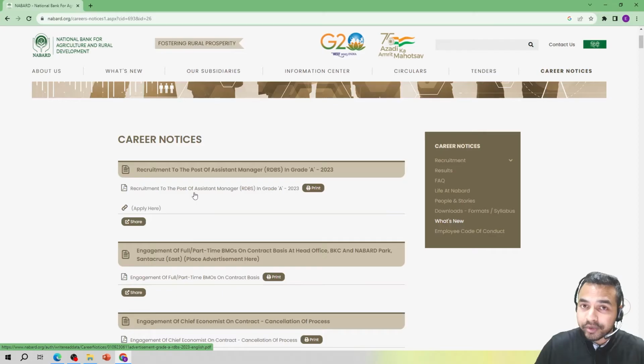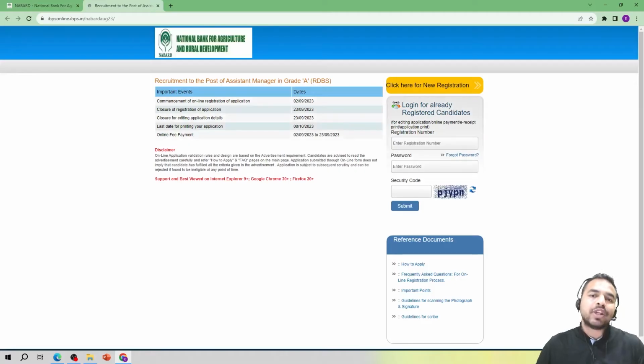So my dear friends, here you can see that there is a link. If you have not read the notification till now, you can just download the official notification of the NABARD Grade A Officer exam from this particular link. But now here I am not opening it. I am just directly moving on to the main important thing, that is applying for this particular exam. So just here guys, you can see that there is a link, that is apply here. Just click on it and it will take us to the website from which we are required to apply for the NABARD Grade A Officer exam.